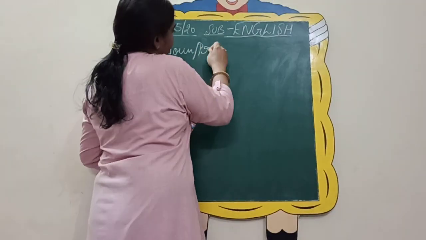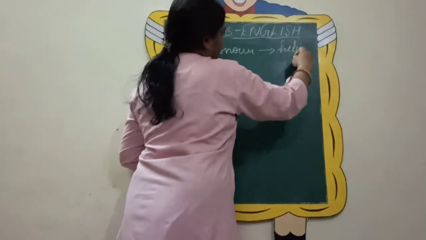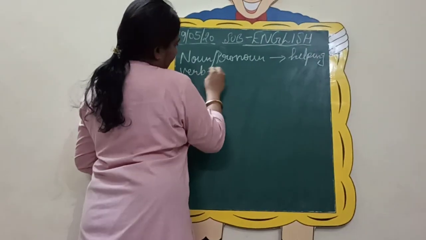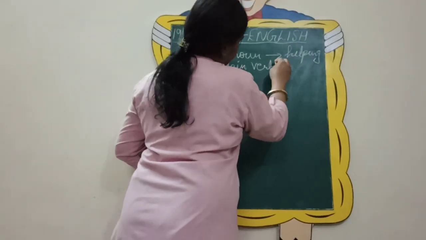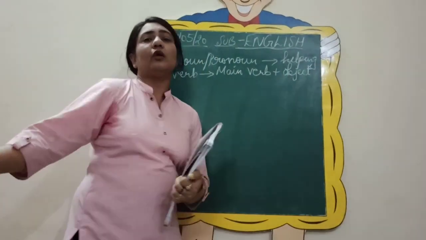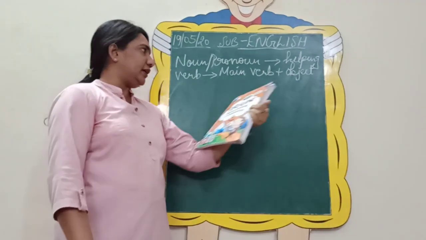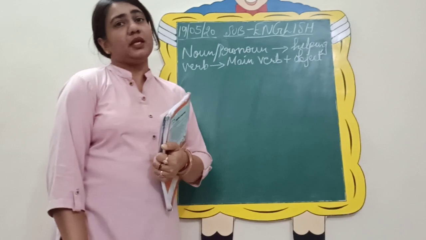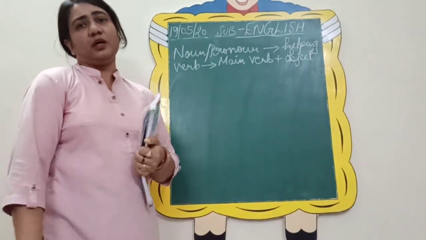It is noun or a pronoun, then your helping verb which can be optional, then your main verb, and then your object if any object is there, be it direct object, be it indirect object. So this is the sentence structure that you have to follow whenever you try to frame any sentence. So this is very important to learn English, how you will frame the sentence.